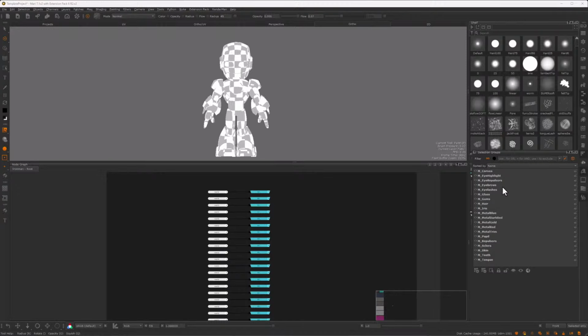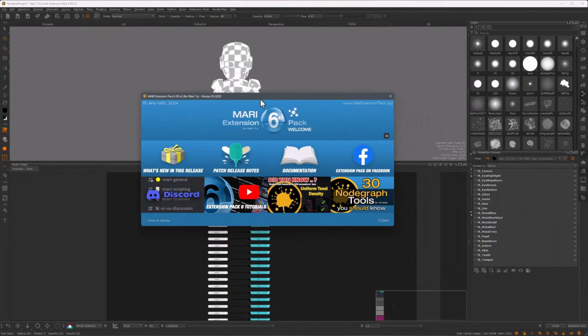As I mentioned, the goal is to get these selection groups converted into selection masks. Before showing you the different ways of converting these selection groups to selection masks, I do want to caveat something. Like all the other studios that I work for, our Mari installation does have the extension pack.